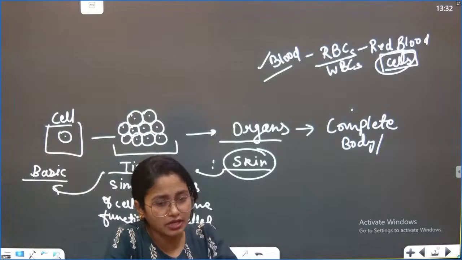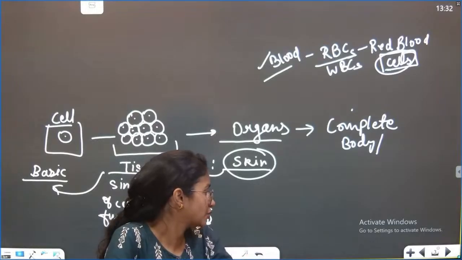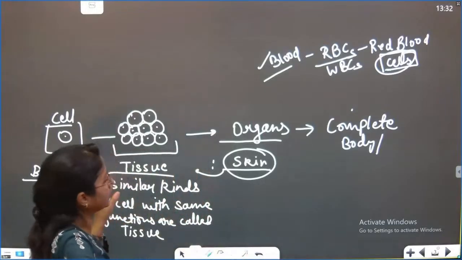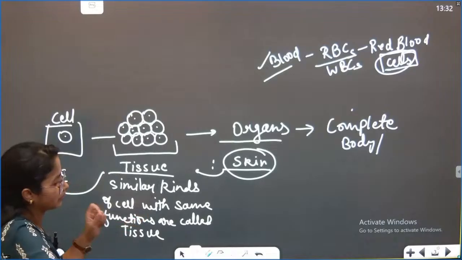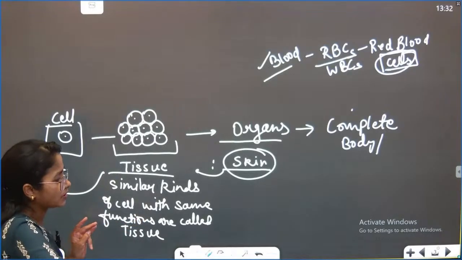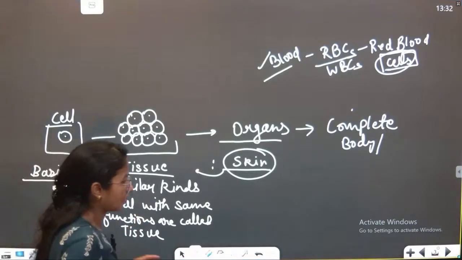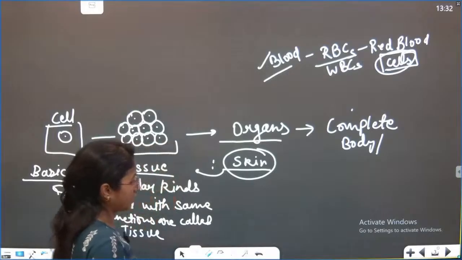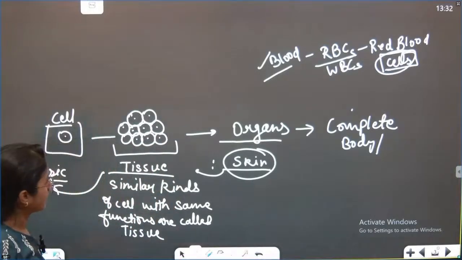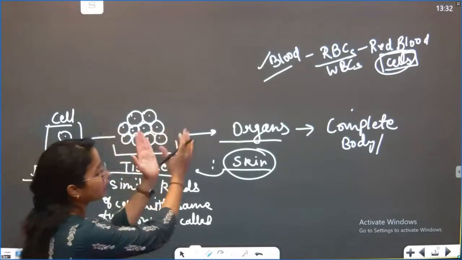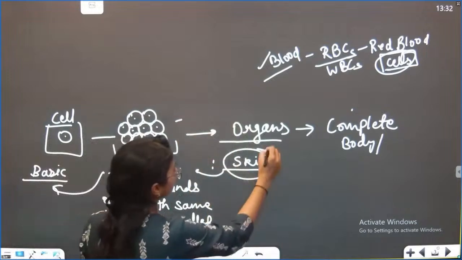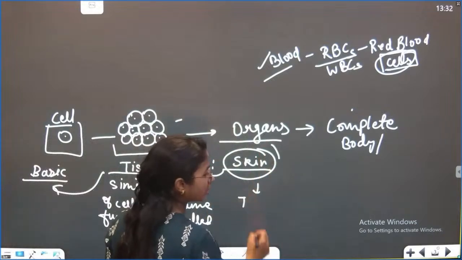No, ma'am. Thank you, Ashutosh. Sanya and Shubhashri, you also tell me, is there any kind of doubt? No, ma'am. Ma'am, I just want to ask one thing: these tissues are collectively called organs? Yes, tissues are forming the organ. So, Shubhashri, do you have any doubt?